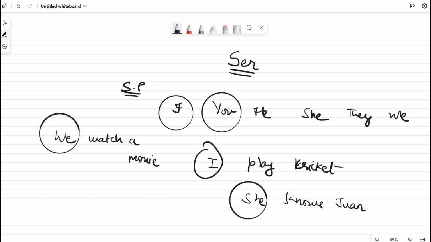Now, in English, the verb is always conjugated according to the subject, right? If I say I, then I'll have to say play. If I want to use the verb play with another subject, let's say she, then I say she plays. Similarly, in Spanish, all the verbs are conjugated according to their subjects.